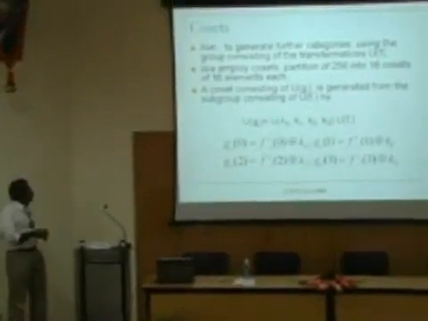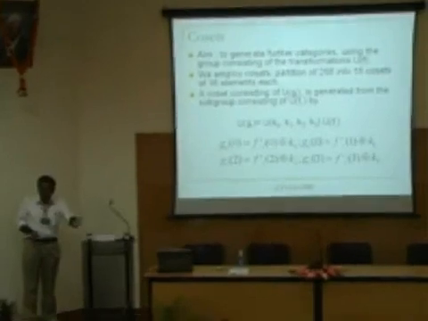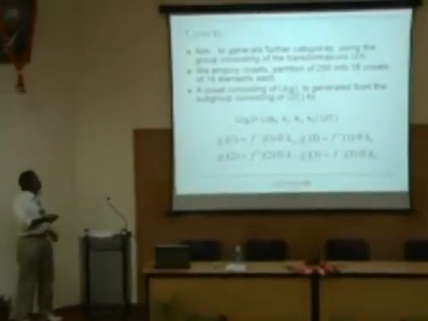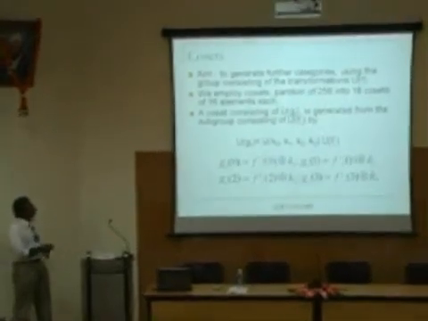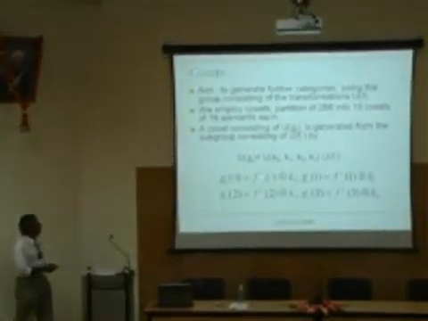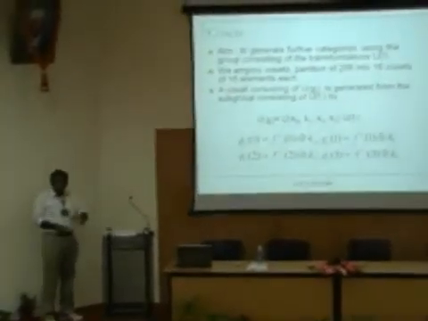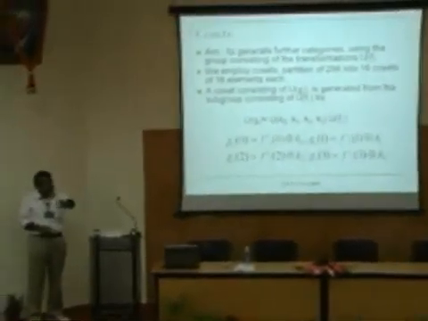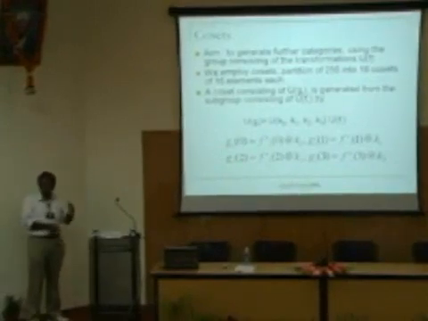Now the beauty of the coset is that you give me one element of that coset, I know all the elements of the coset. What do I mean by that? I will take an element which does not belong to my subgroup. That is what was denoted by f prime, f prime of 0, whatever. It does not belong to the subgroup. I pick up an element which does not belong to the subgroup, and I simply find the coset by adding my original group, the group multiplication.